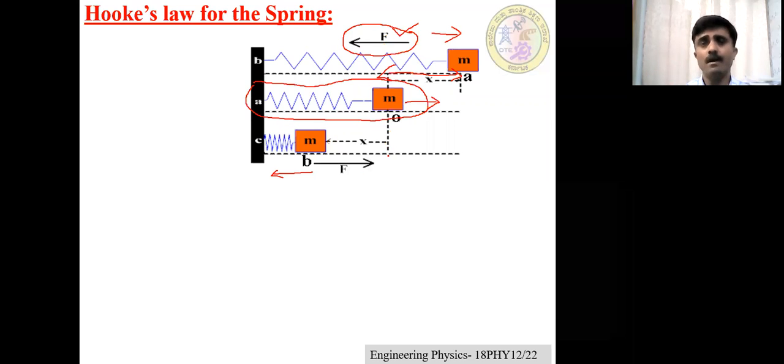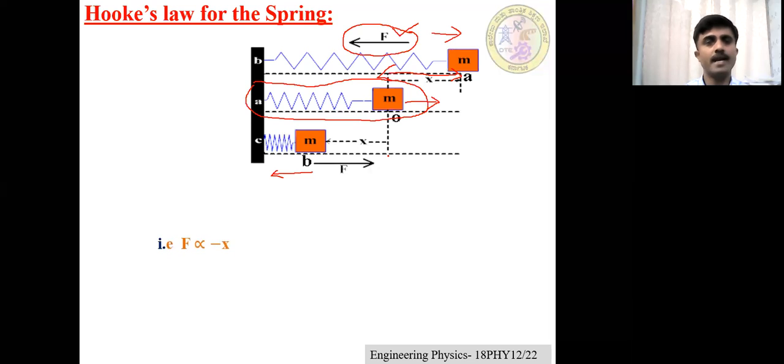This idea is taken from Hooke, and that's why it is called Hooke's law for a spring. According to Hooke's law, the restoring force F is directly proportional to the negative of the displacement.